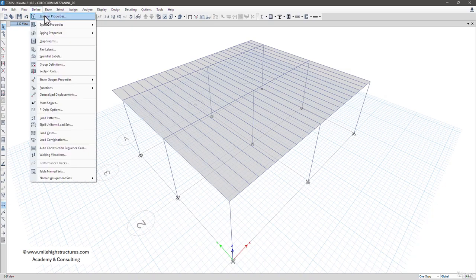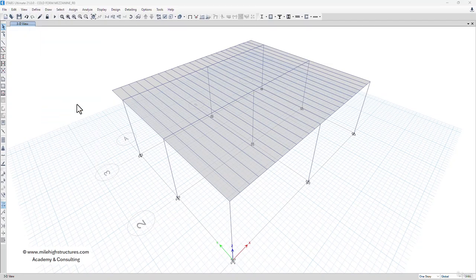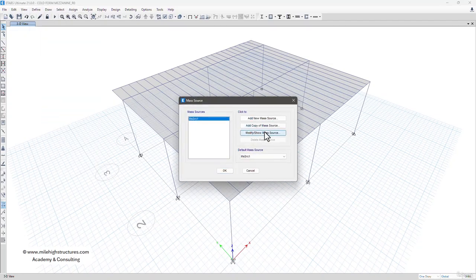Now we have already defined the material properties, section properties, and diaphragms. We have already defined the load patterns for the static earthquake, and we have already defined the load cases and load combinations also. We can define the mass source also here.